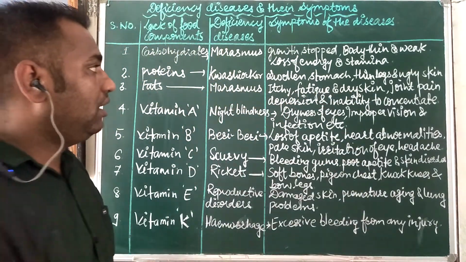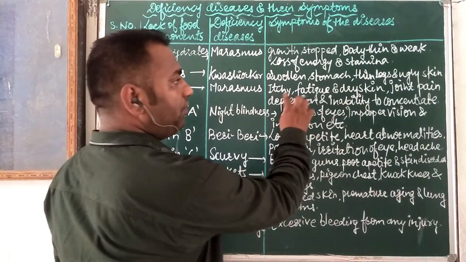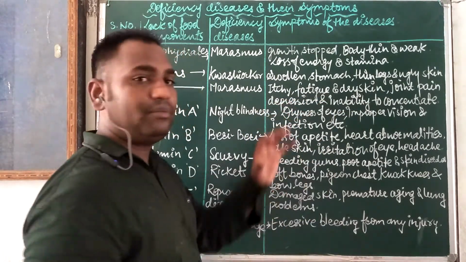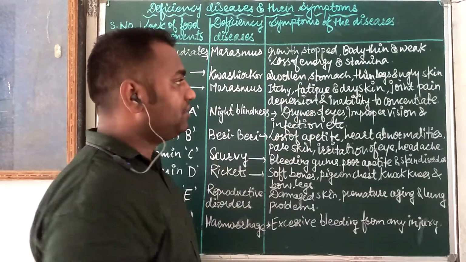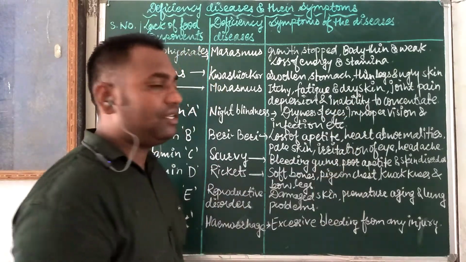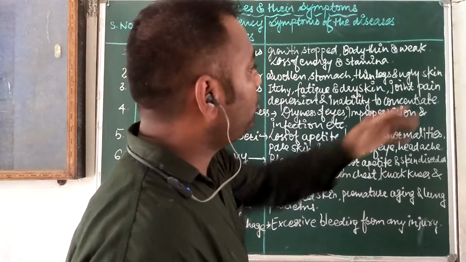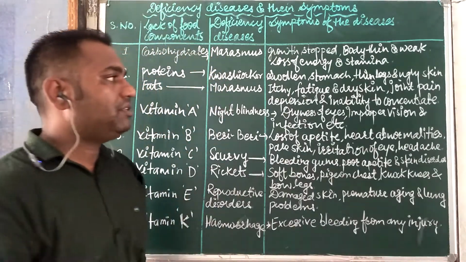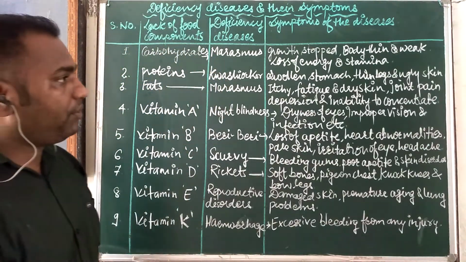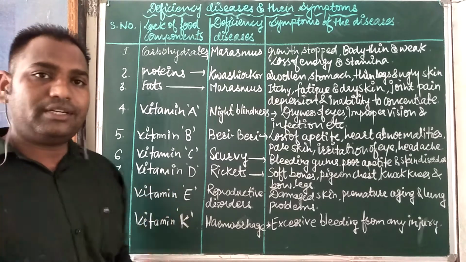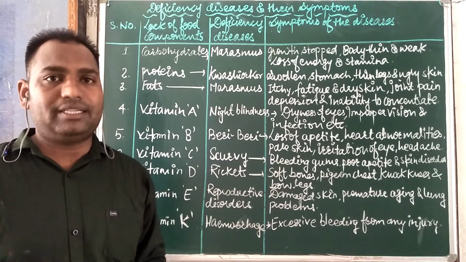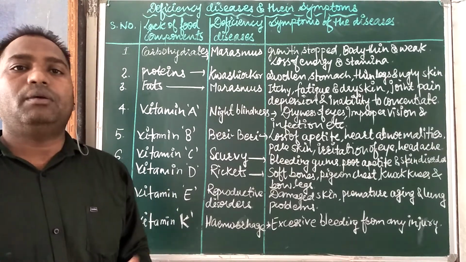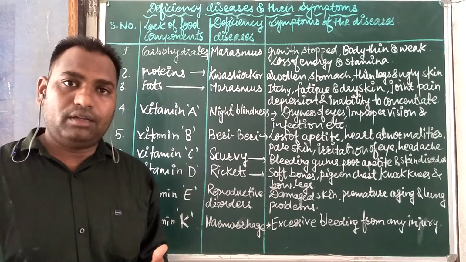It means fatigue, that is, feeling tired, and itchy, that is, cracked, stretched skin, and dry skin. Also there is joint pain, depression and inability to concentrate. It means our brain tissues are not able to concentrate on particular things, maybe on study, or on games and sports.